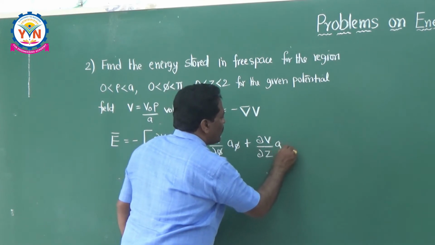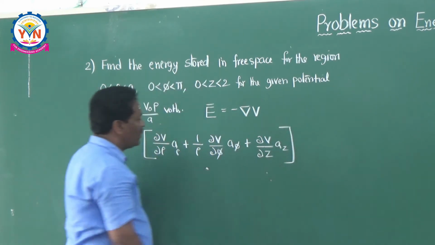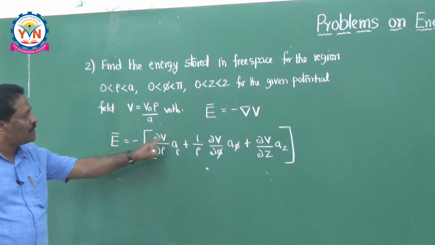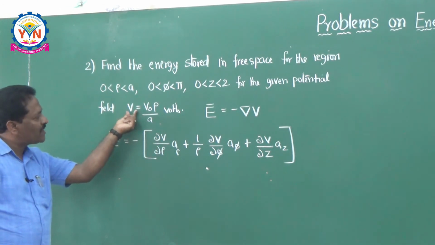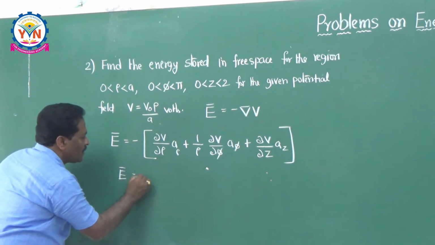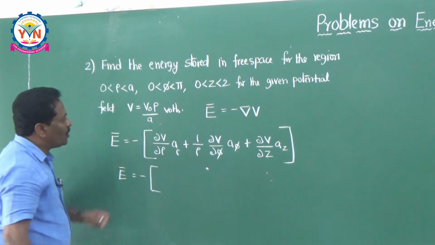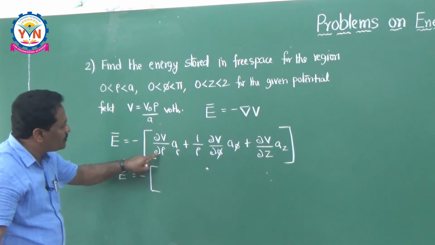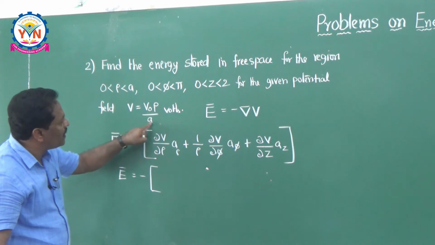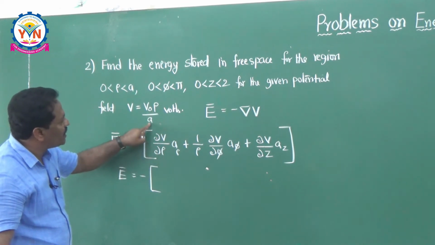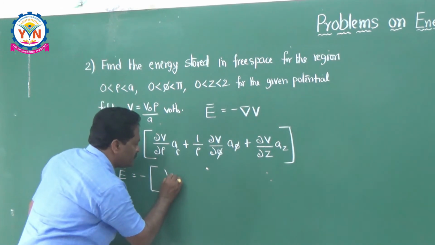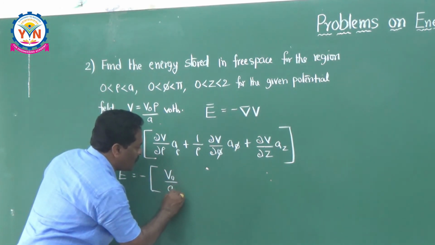So this is the formula you have to use. The potential is already given to you, so just substitute it here. Therefore, E bar is equal to minus dou V by dou rho. That means dou by dou rho of V. You have V naught into rho by A. With respect to rho, differentiate here, then it becomes 1. So its answer is V naught by A into arrow.